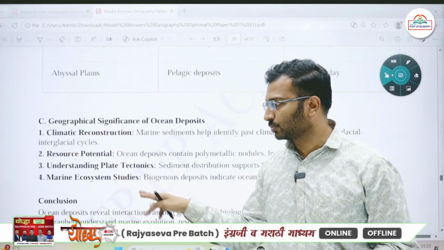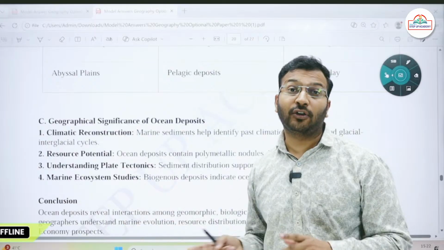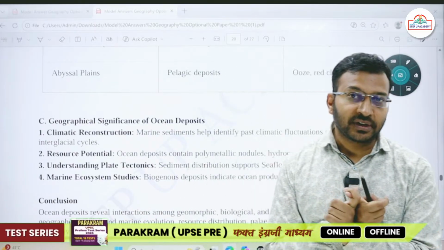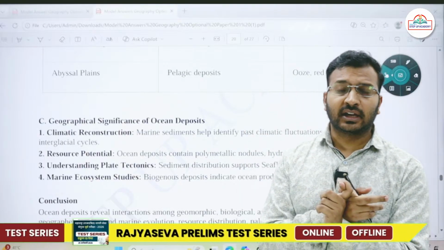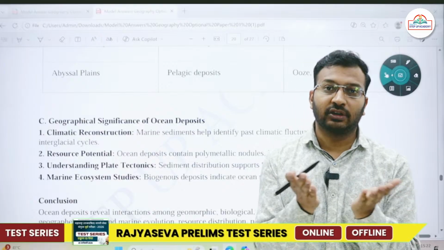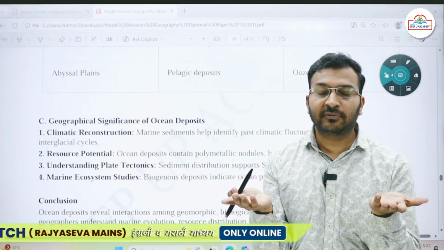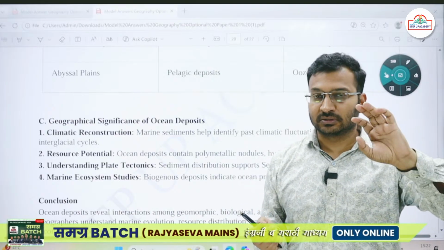Then resource potential; just now we talked about petroleum resources, and understanding of plate tectonics as well, because Harry Hess and others gave the concept of sea floor spreading. So what they basically studied were the rocks, and they studied the sea floor spreading.